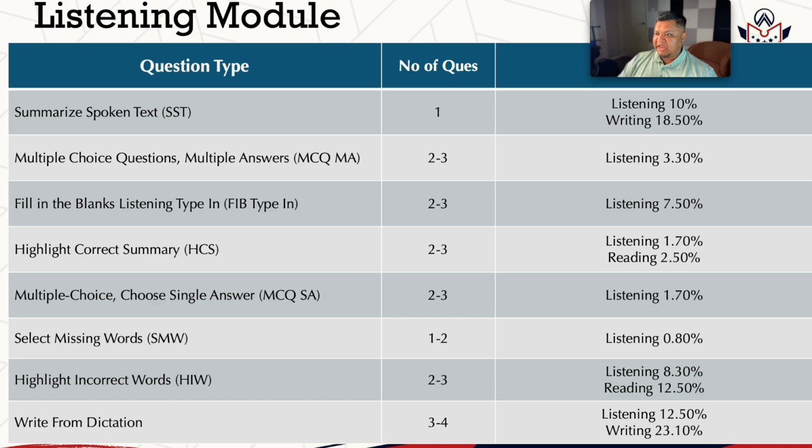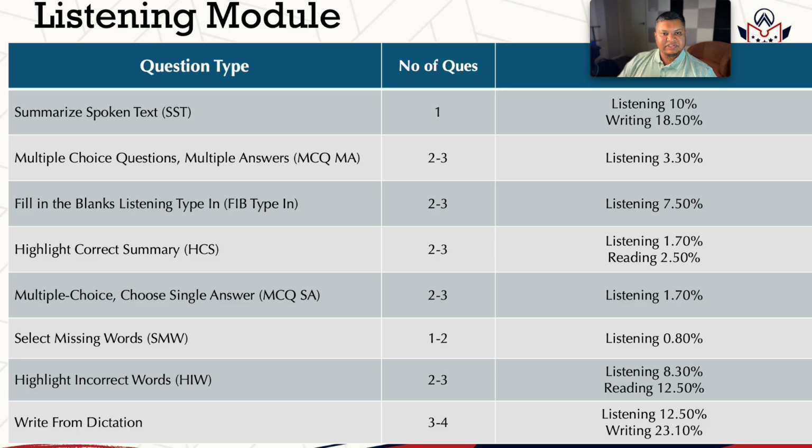To be fair, in all fairness, if you answered multiple choice question, multiple answer and single answer properly and skipped this one, you will actually get 90 out of 90 in reading. That's something I tested out. Multiple choice question, single answer, 2 to 3 questions, still very poor contribution of 1.7%.